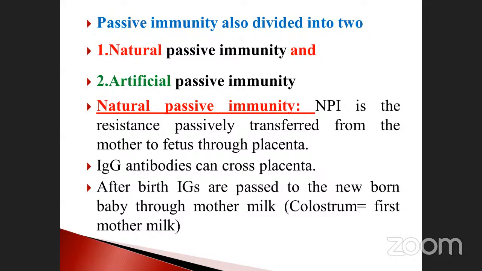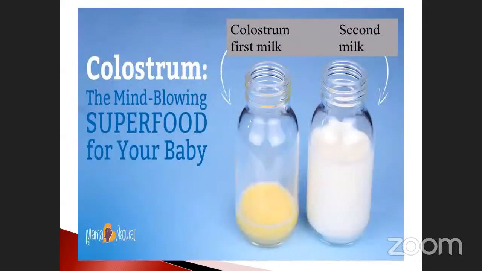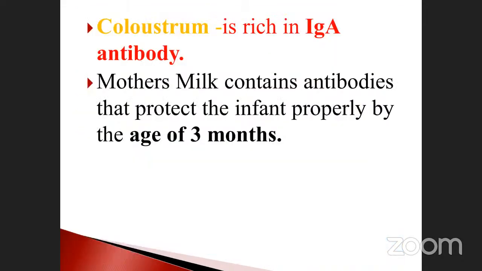Okay. And the milk colostrum, what is that? After the birth, immunoglobulins are passed to the newborn baby through the mother's milk. For example, colostrum, the first milk. Already we discussed this also. The colostrum is the first one, the second one is the second milk, which is normal and also contains a vitamin. Which one? Vitamin A. The colostrum contains high vitamin A.